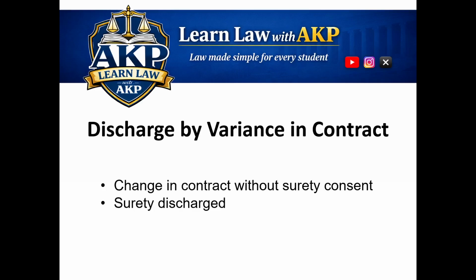Now, let's understand discharge by variance in contract. Variance means change in terms of contract. If the creditor and principal debtor change the contract terms without consent of the surety, then the surety is discharged. Example, suppose guarantee was given for repayment within 1 year. Later, bank and debtor change repayment period without informing surety. The surety may be discharged. Why? Because the contract originally guaranteed has changed.